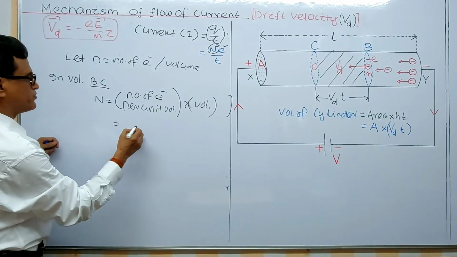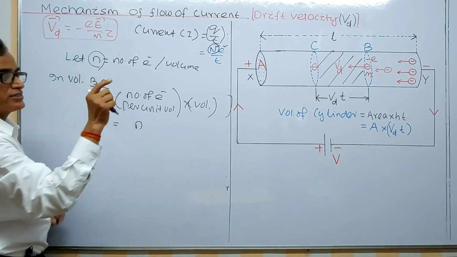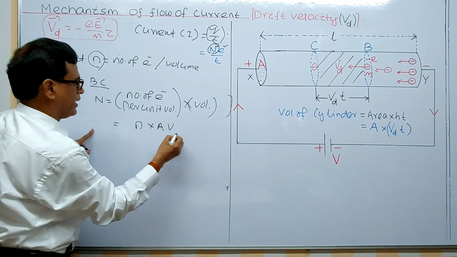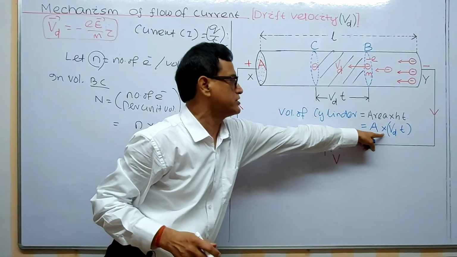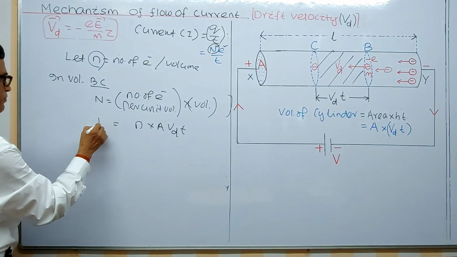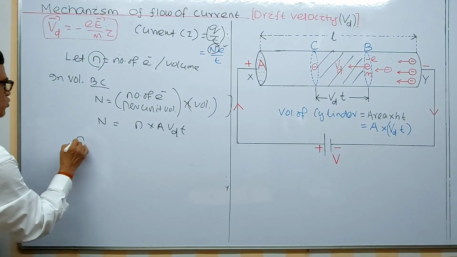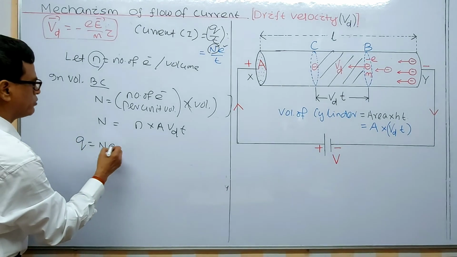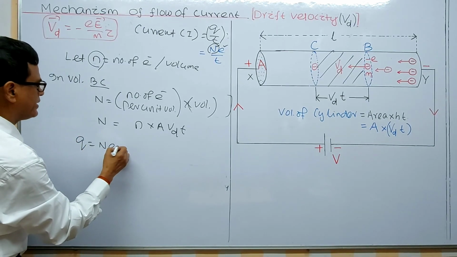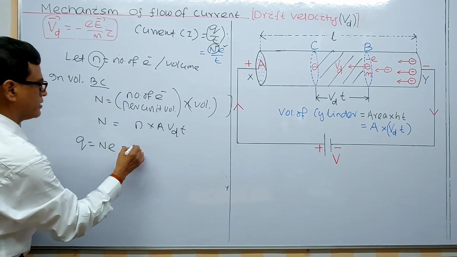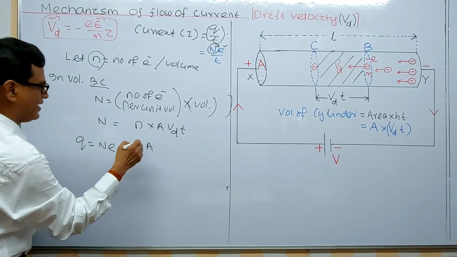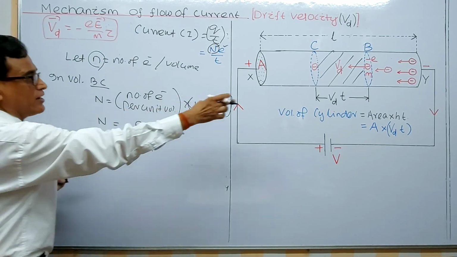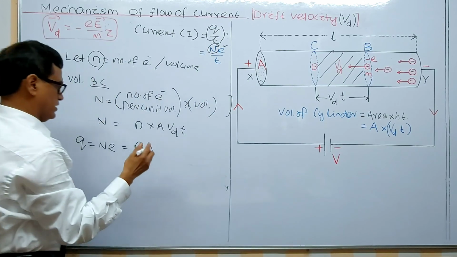We have assumed that n is a constant for a material. Number into volume: the volume of this region is A vd dt. That's why capital N is this much, so the total charge will be Ne. I think you are able to follow this one. Small n is the number of electrons per unit volume. Capital N is the total number of electrons in this region BC.